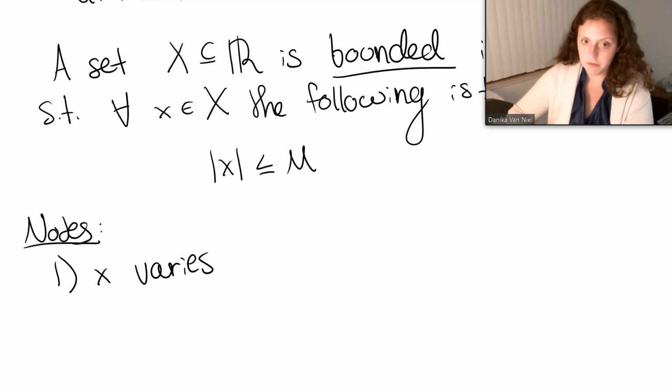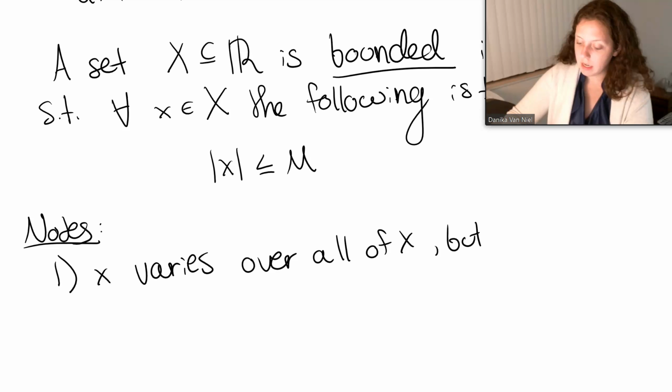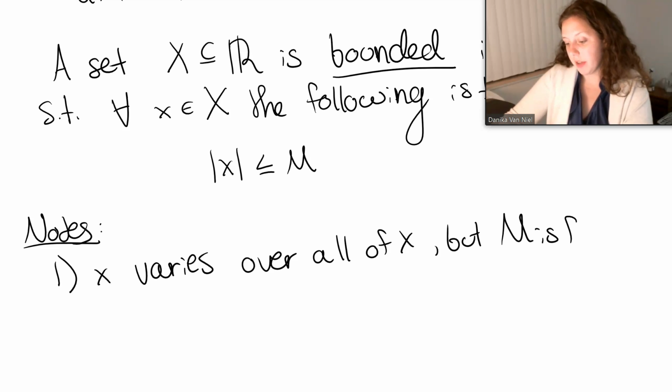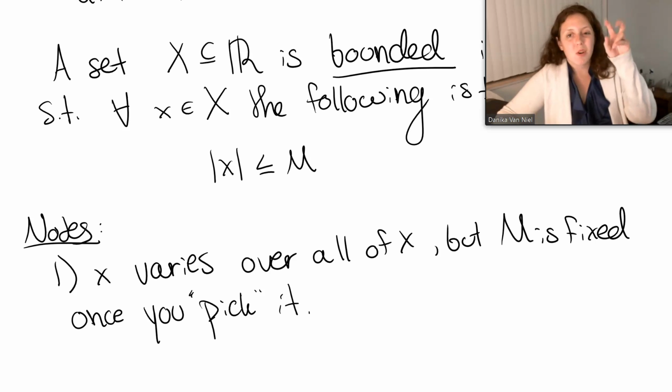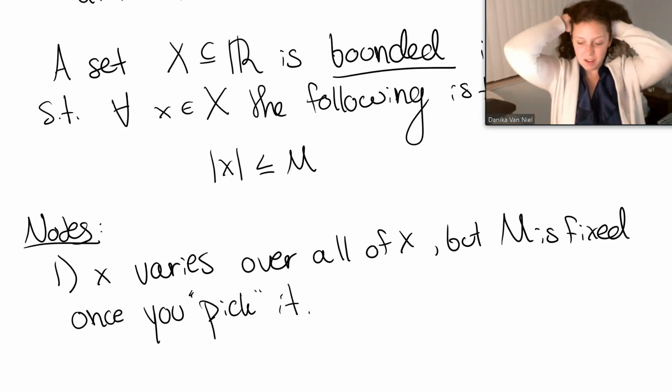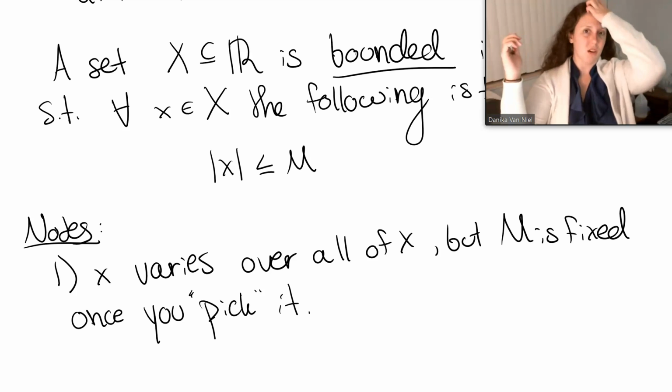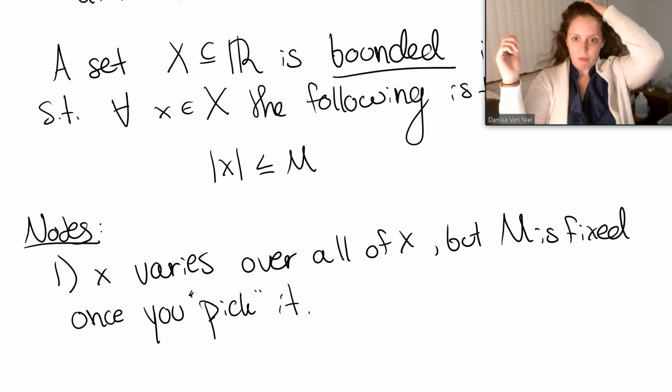x varies over all of X. But M is fixed once you pick it. Okay, so I say pick it in quotes like that because a lot of times you're going to use the Archimedean property to figure out who M is, so maybe you don't actually know who M is.